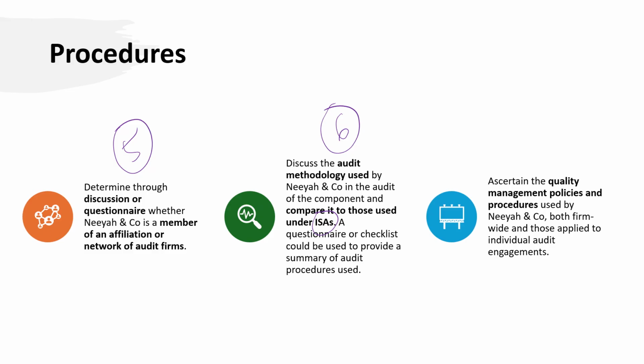So in my example, this is particularly a concern because it is a foreign subsidiary. So I'm not aware of the auditing standards which are followed in Ashland or that overseas country. Remember, we need to find out about the quality management policies and procedures that the firm have in place. So we can actually find out about those policies and procedures, and we're talking about the quality management policies used by the firm as well as for individual engagements. Remember, if they are complying with international standards like ISQM 1 and 2, this would mean that we can rely on their work.